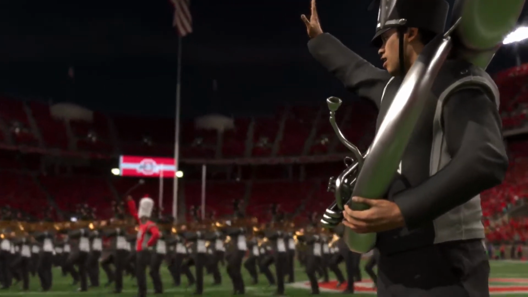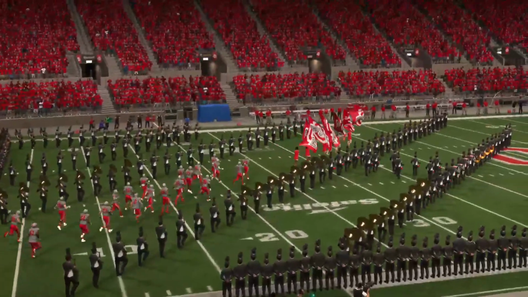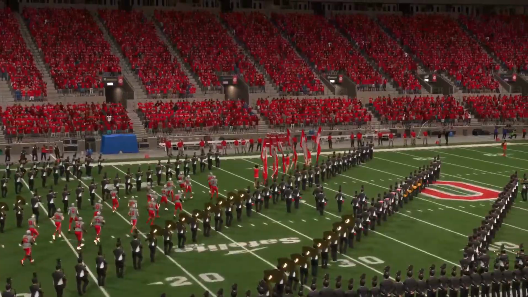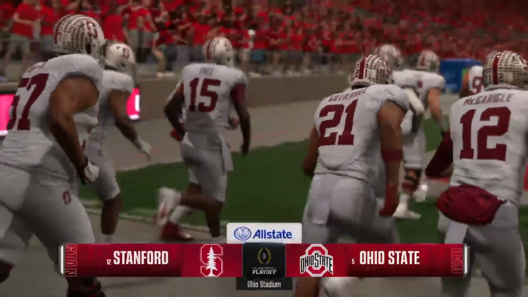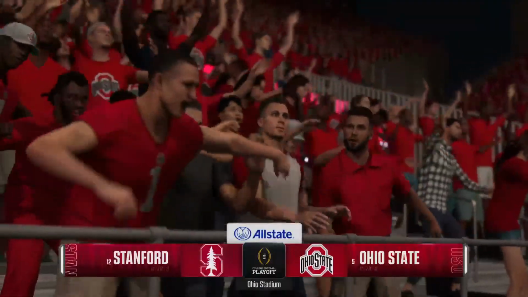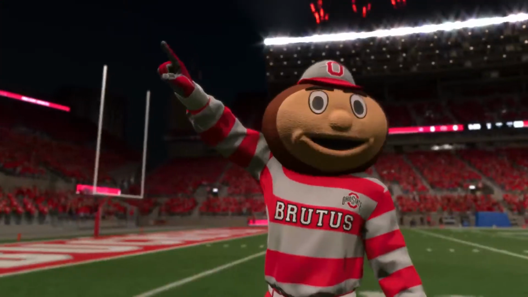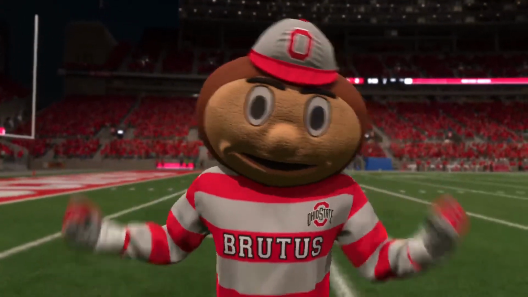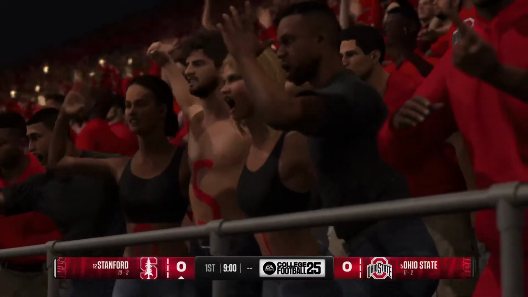And our matchup tonight sets up a potential Cinderella story. The last team to qualify for this 12-team playoff on the road against a team that likely believes it should be resting and watching this first-round game on TV. This is a dangerous spot for the home team and a chance for the underdog to spring an upset and move on to the quarterfinals. As we'll see, the number 12 seed in this playoff, the Stanford Cardinal, taking on the number 5 seed in the playoff, the Ohio State Buckeyes. For EA Sports College Football, I'm Chris Fowler, joined as always by Kirk Herbstreit.